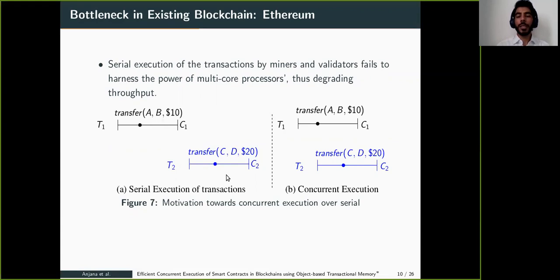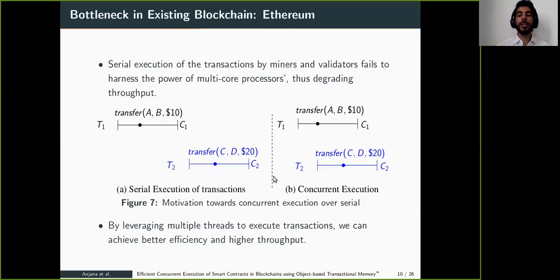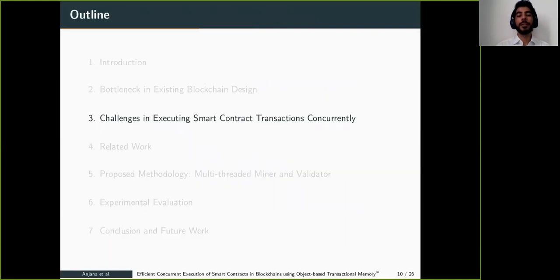So can we execute these transactions concurrently in the blockchain? Yes, we can execute them concurrently using multiple threads, and we can achieve better efficiency and higher throughput. But the problem is that this execution is not that straightforward. We have to have some mechanism. There are challenges. So let's see what those challenges are in executing smart contract transactions concurrently.